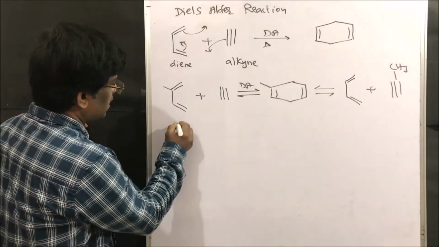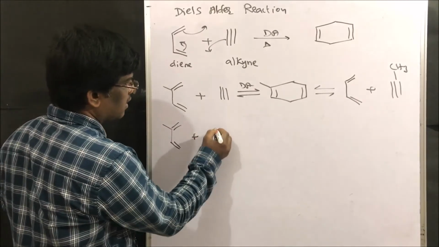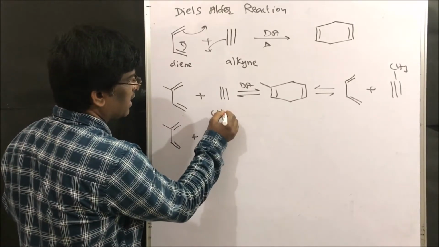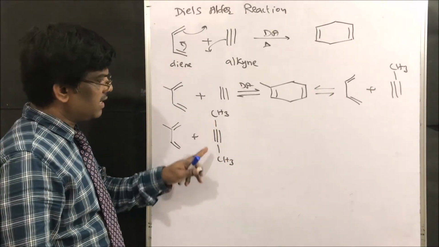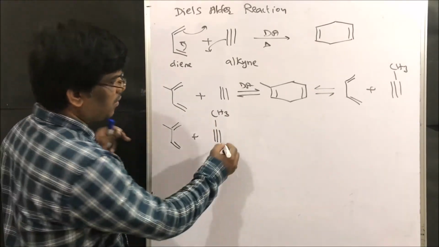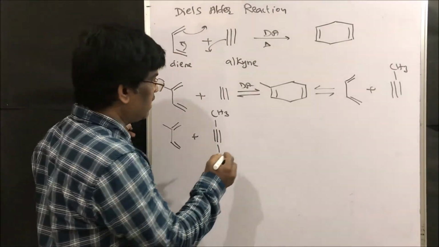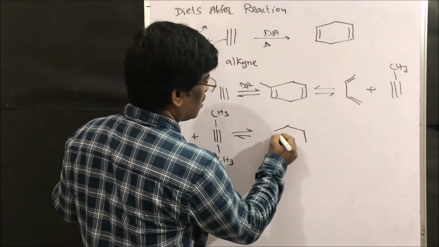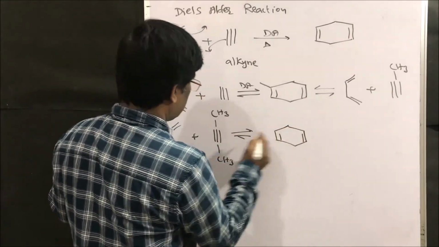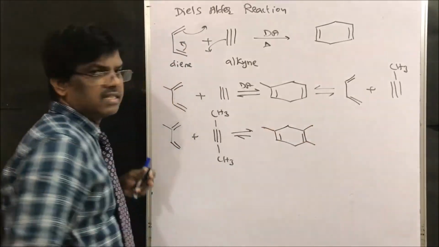For example, the same diene plus a triple bond with methyl here and methyl here. You have to write it like this, as a linear structure. You should not write it bent, alkynes are linear in nature, so it gives this double bond, and this is methyl, and here also methyl is here, right?